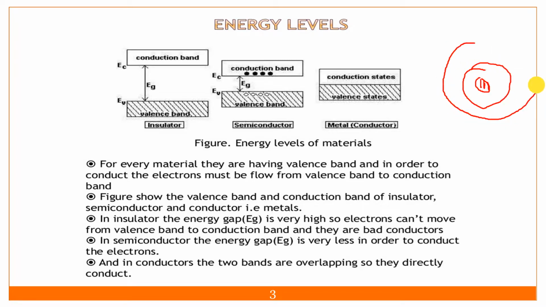Suppose there is one electron revolving over here. At the last orbit, whatever electrons are there are called valence electrons.